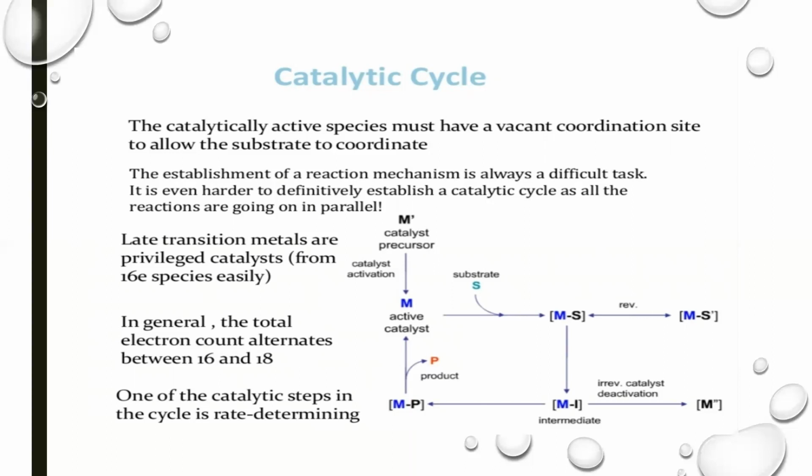Mostly late transition metals are privileged catalysts. So late transition metals make organometallic compounds which can perform catalytic activity efficiently because they have vacant coordination sites. In general, the total electron count alternates between 16 and 18. One of the catalytic steps in the cycle is the rate determining step. First of all, the catalyst precursor gets activated. After activation, it then reacts with the substrate and the reaction proceeds.